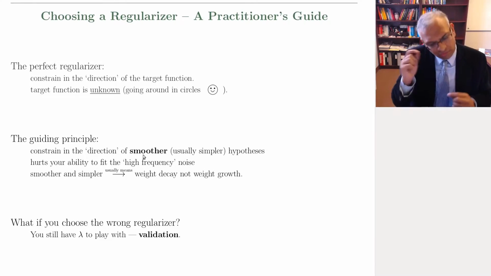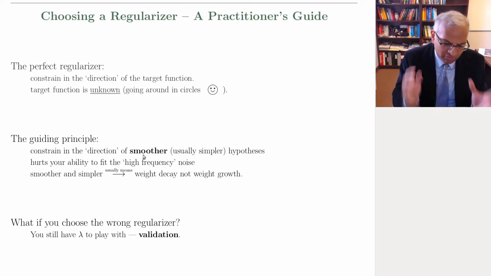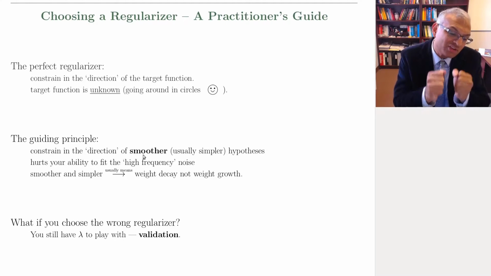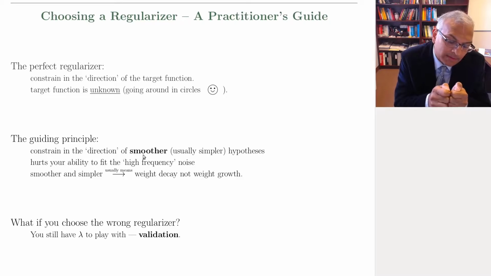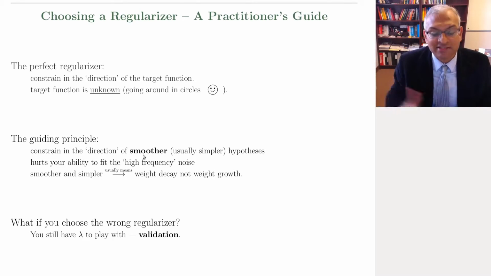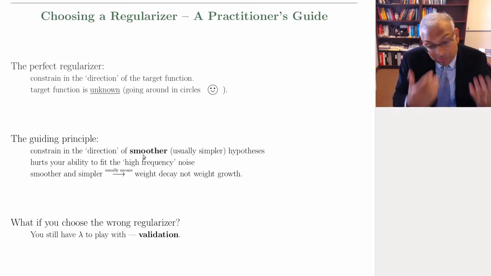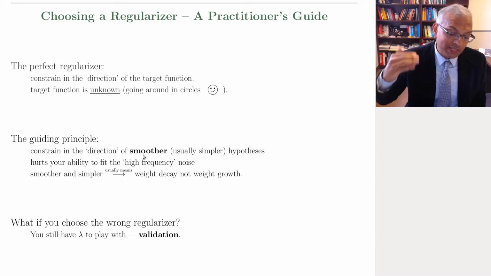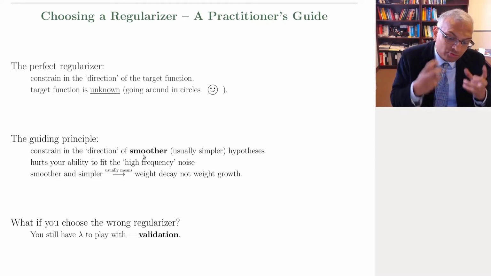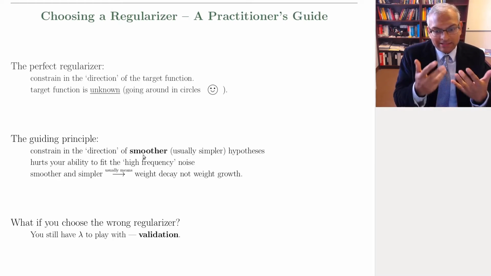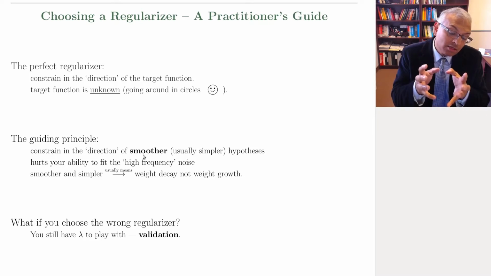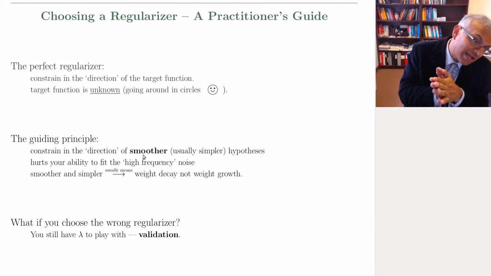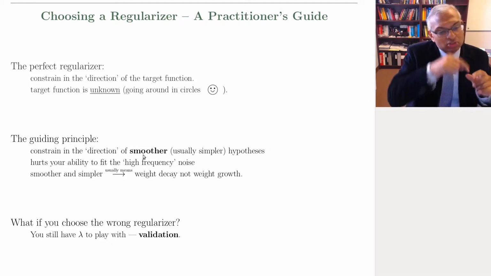The general principle here is that the regularizer, in general, is trying to penalize or constrain your ability to fit noise. And noise is in some sense the most complex thing that we can think of, especially when the target function is hyper-complex. When the target function is so complex, you want to prevent your ability to fit complex things, for example, noise. And preventing yourself from fitting complex things means that your regularizer should encourage hypotheses that are less complex. This typically means smoother, because noise is very jagged.